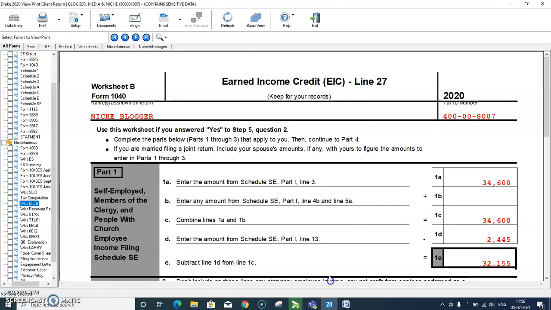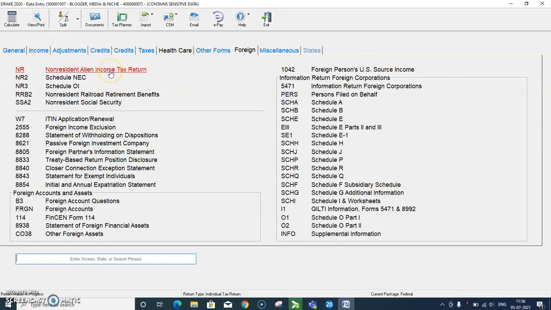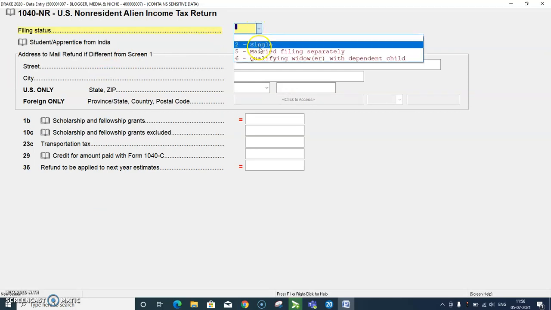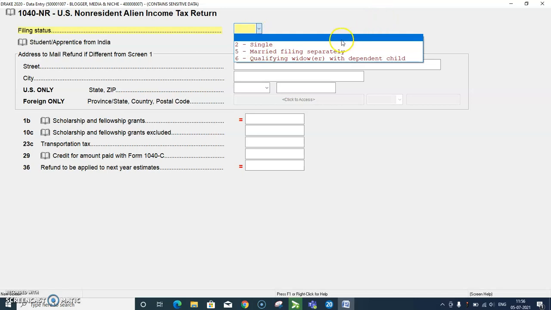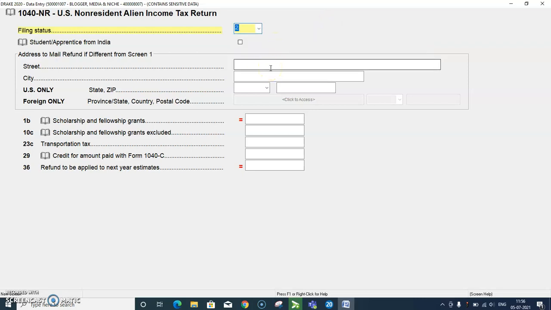Guys, now let's have a quick look at our desktop. This is the general tab. Now come to foreign, non-resident alien income tax return. Click here. The filing status: you can't provide MFJ in 1040 NR, only single. And you can also see the other income like scholarship, fellowship grants, transportation tax, credit for the amount paid for 1040C, and a refund to be applied. So these are the different incomes you can address here.